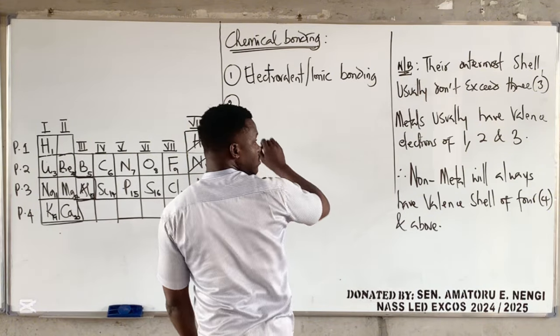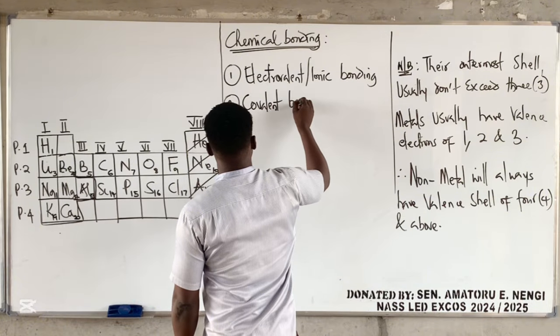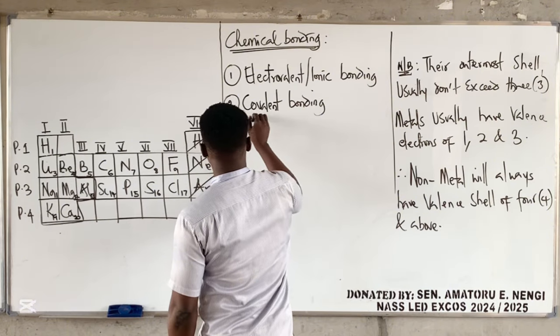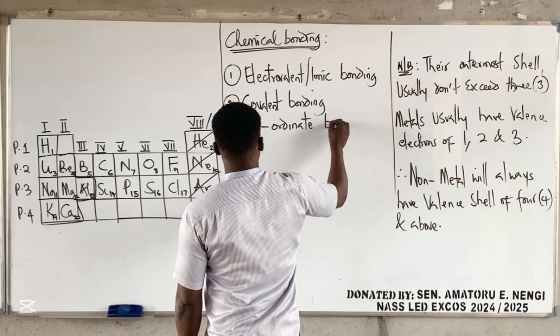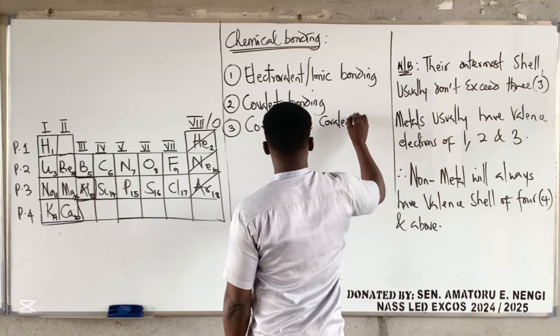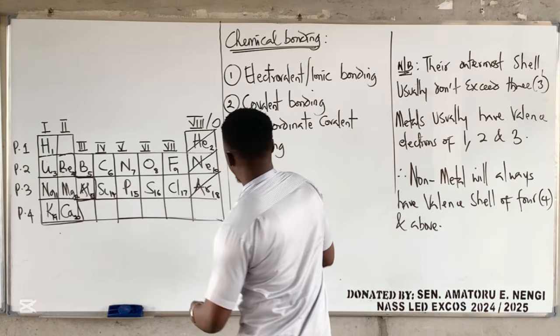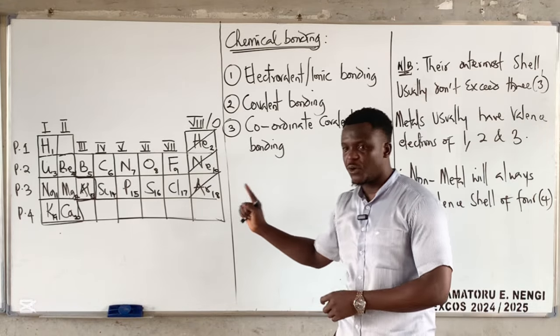Number two, we have covalent bonding. Number three, we have coordinate covalent bonding. Now the reason, like I said, why I had to put up the periodic table first is so